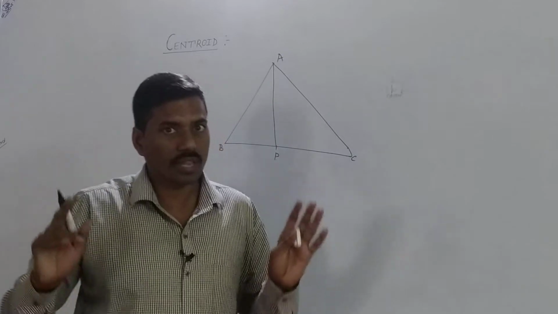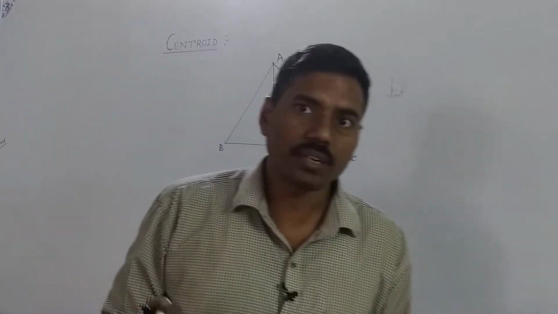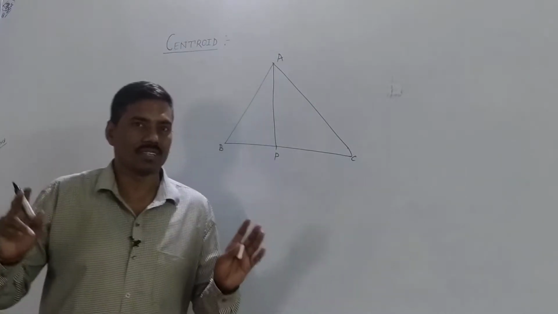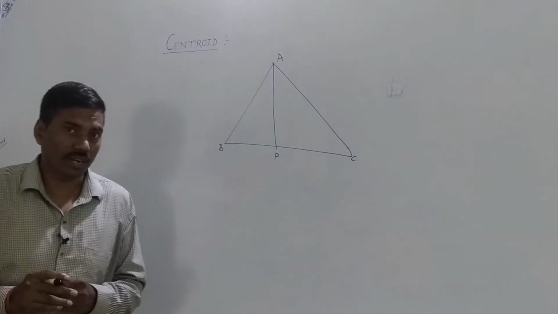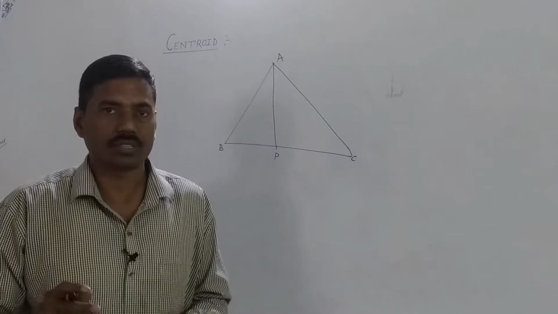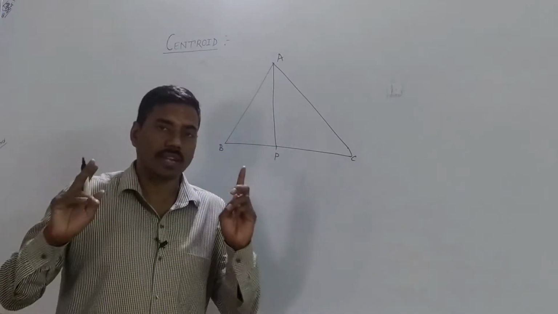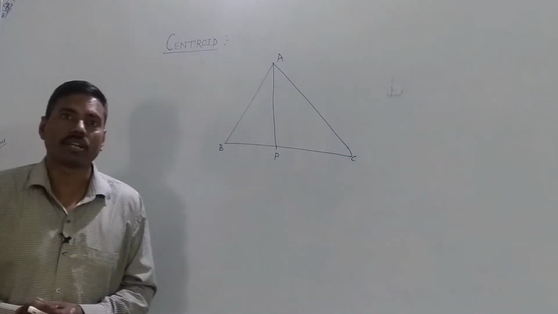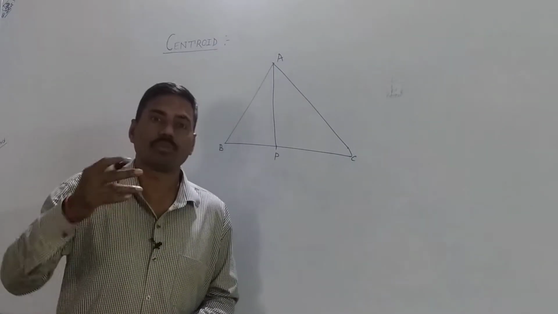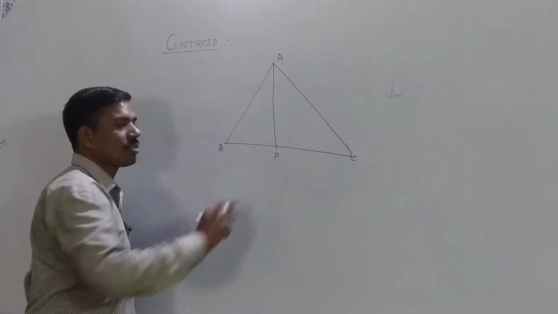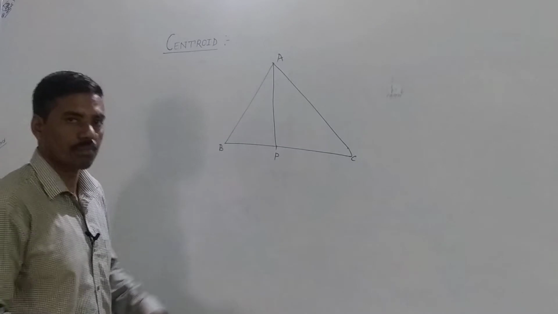So what is the definition of median? Median is the line segment joining the midpoint of any side of a triangle to the opposite vertex, or you can say median is the line segment joining the vertex to the midpoint of the opposite side of that vertex. Okay, so AP is the median of side BC.